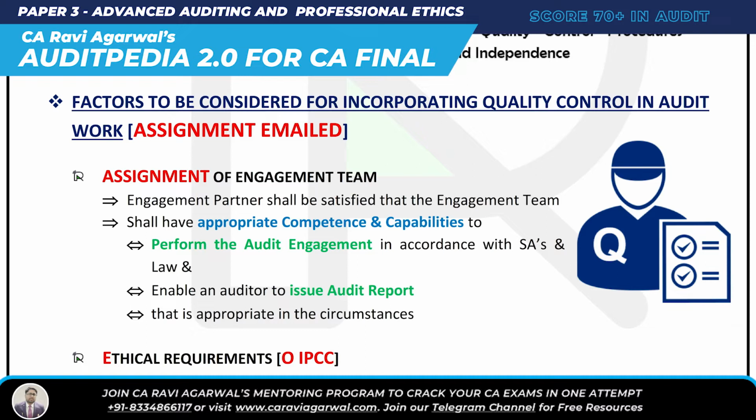Assignment emailed. Whenever you get this question, you just say two words: Assignment emailed. Assignment. Number one. What is assignment? Assignment of engagement team. You have to assign an engagement team. Number one. Factors to be considered for incorporating quality control in audit work. Assignment emailed. Assignment is assignment of engagement team. Emailed. Now you understand emailed.